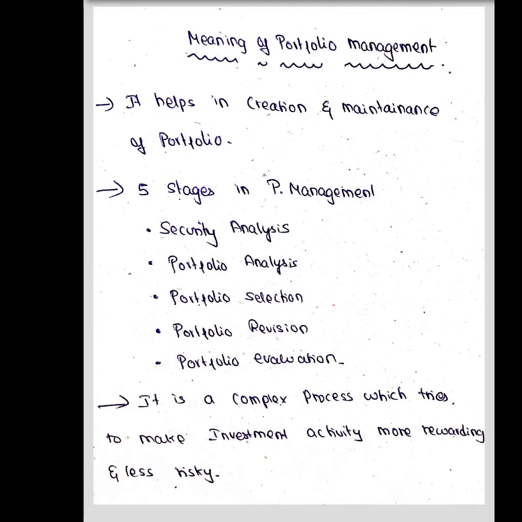Now see the first point. Portfolio management helps in creation and maintenance of a portfolio. So it teaches us steps like how you have to create a portfolio. We saw an example earlier, like I have 10 lakh rupees with me. So instead of investing in one company, I invested 2 lakhs in one company, and 3 and 5 lakhs in two different companies, right? So portfolio management only teaches us how you have to allocate the funds.